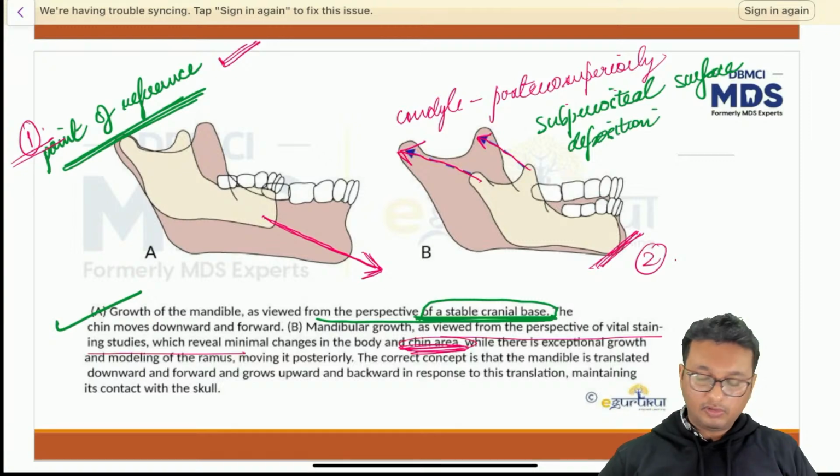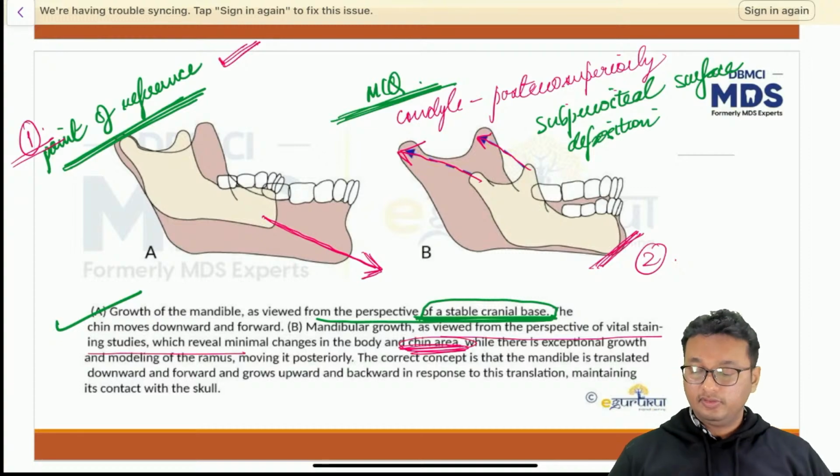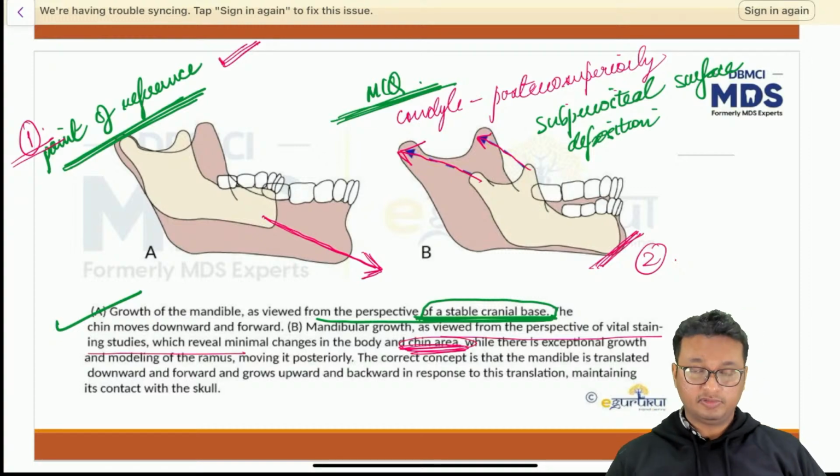So please make a note of it. You have an MCQ here. The growth of the condyle can be explained by which mechanism? So you have the answer, subperiosteal surface deposition.